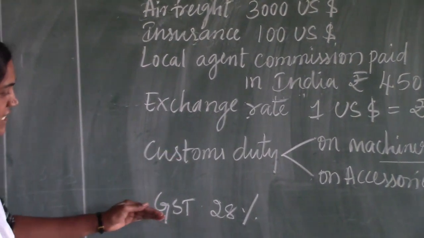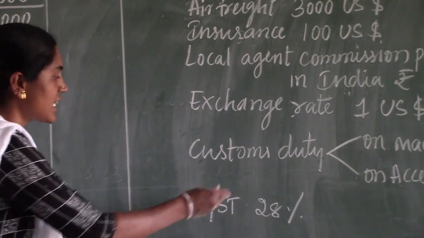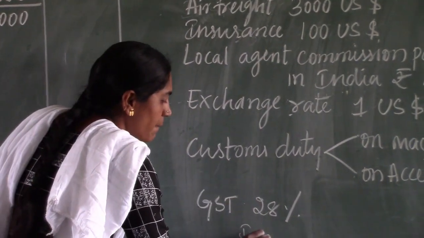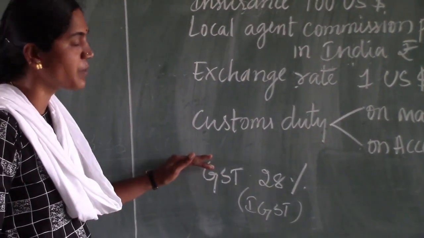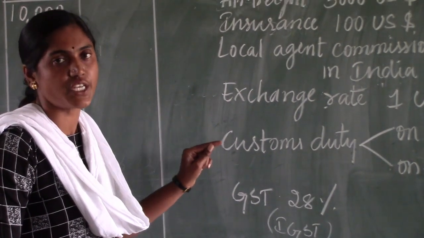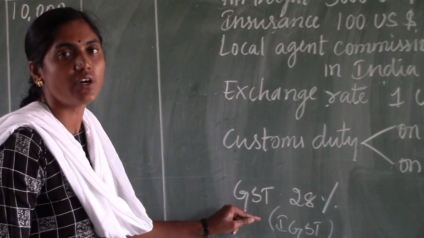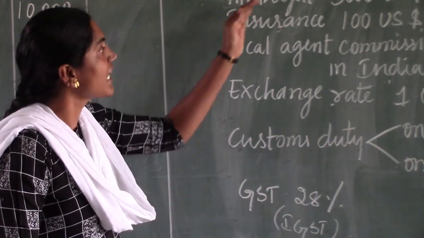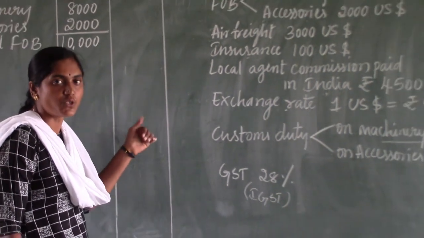The next point is GST. GST they are given is 28%. The GST is nothing but IGST, because once goods are imported from other countries, it is considered as interstate supply as per our GST rule. So GST is considered as IGST for our calculation. With the example of these points, now we will calculate the customs duty payable.